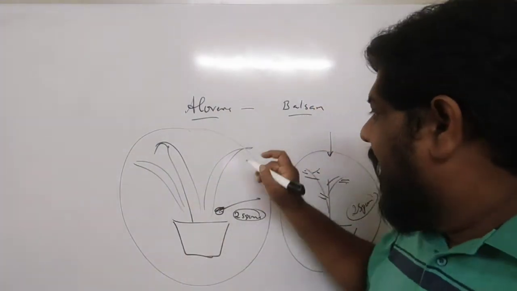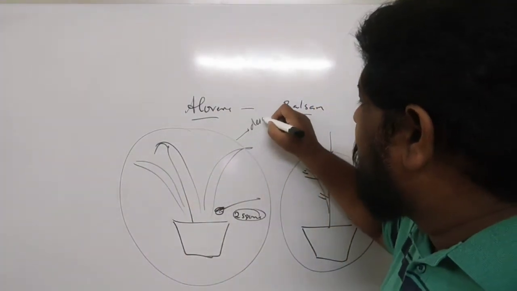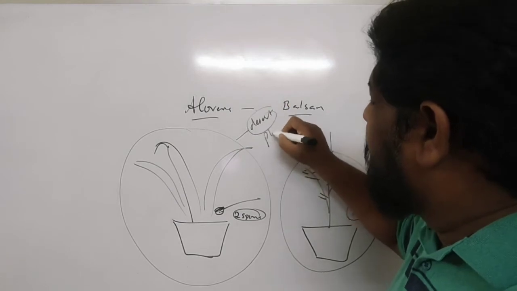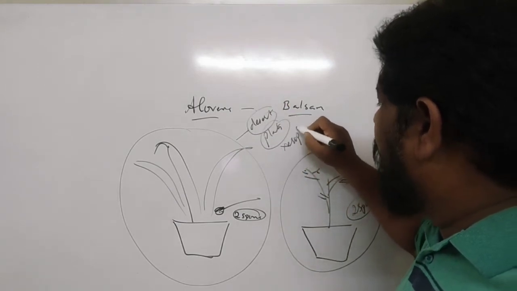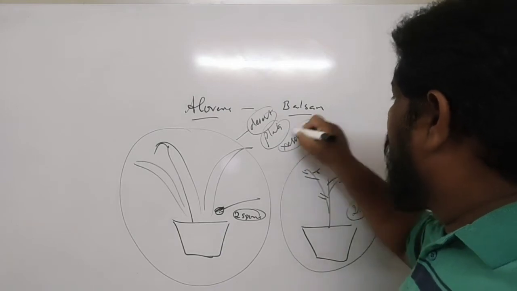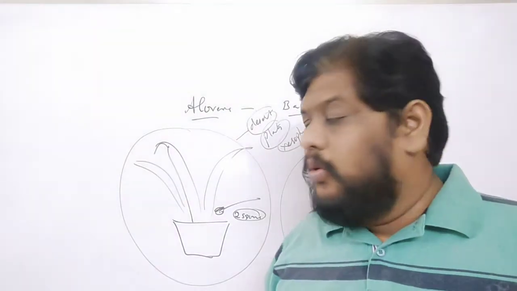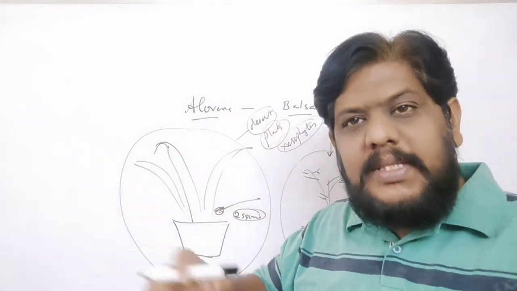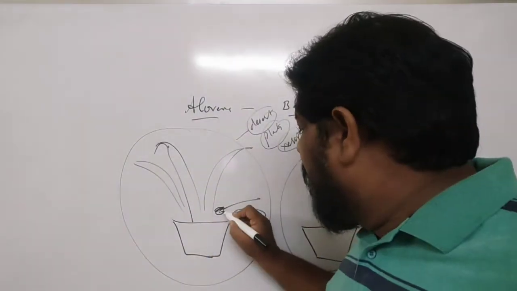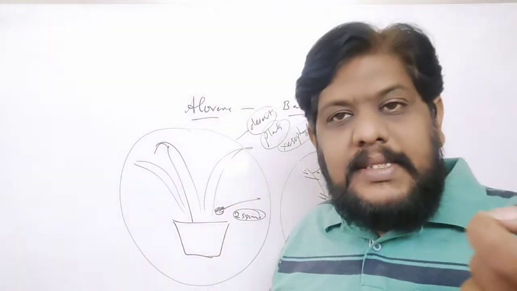Because these are desert plants, also called xerophytes. They belong to the xerophytes. So these xerophytes, or desert plants, are able to live in these adverse conditions. That means even if you put only 2 spoons of water every day, they are still living.